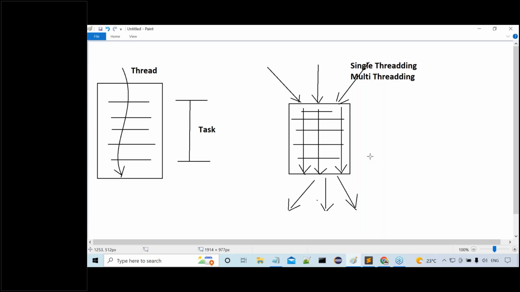Now finally I'm asking one question. Now tell me, in which model, single-threaded model or multi-threaded model, will application performance be increased? Come on, you have to answer my question. In a multi-threaded model or single-threaded model? Multi-threaded model. In the multi-threaded model only, application performance will be increased.